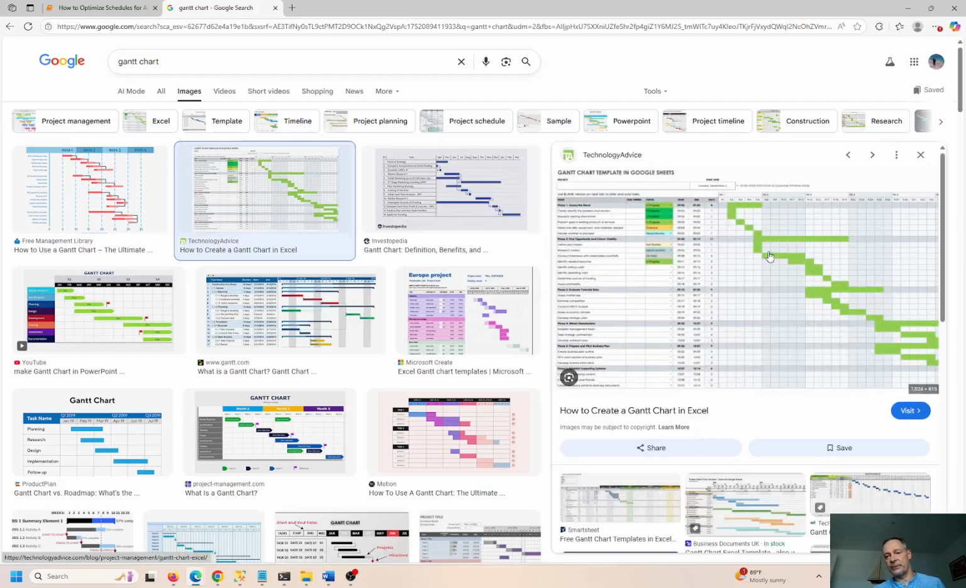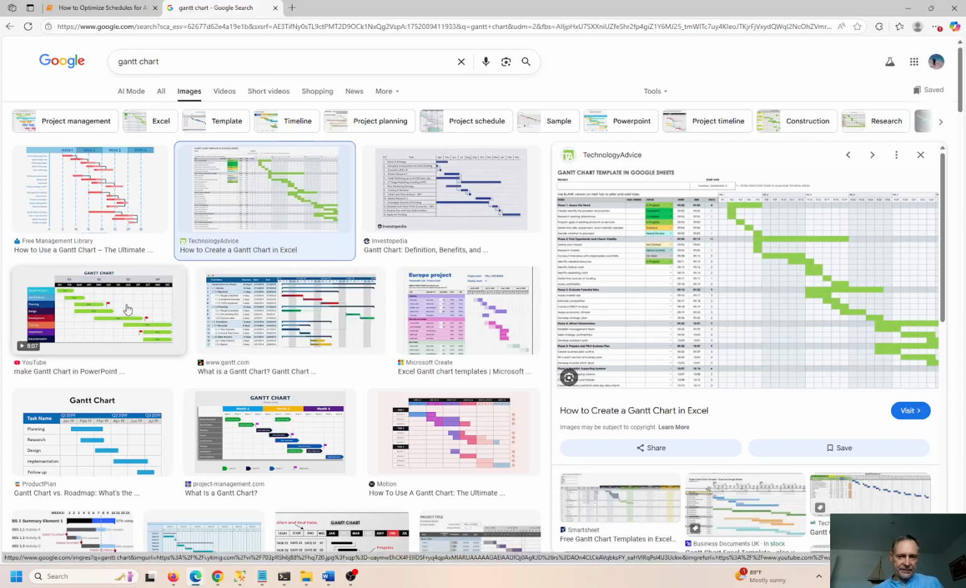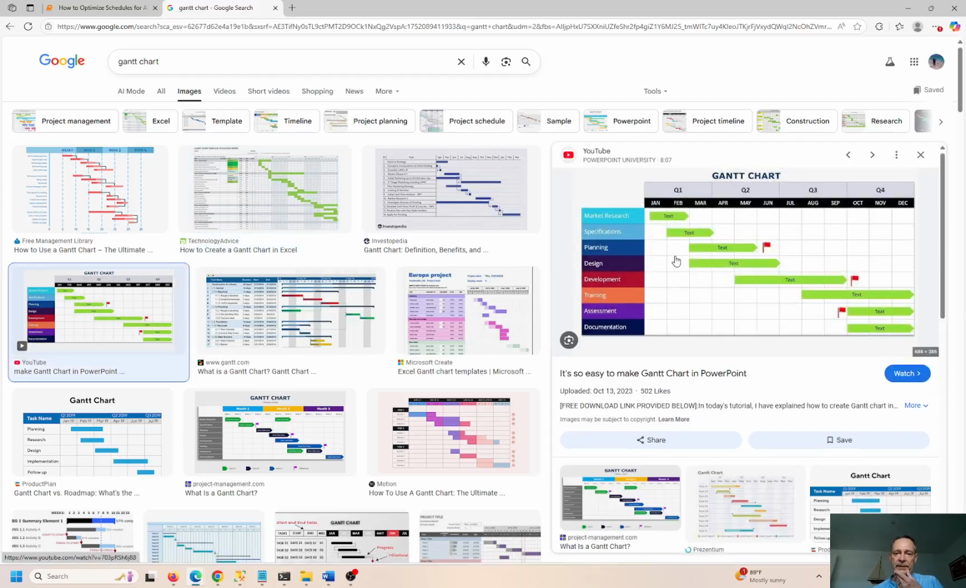Okay, so if you look at this green one over here, you can see some overlap. No, let me look at this. This is a simpler version over here. So here you see the Gantt chart. You have market research, specifications, planning, design, development, training, assessment, and documentation. And you can see there's a little bit of overlap. Anytime you have green overlapping another green, there's some overlap there, right?